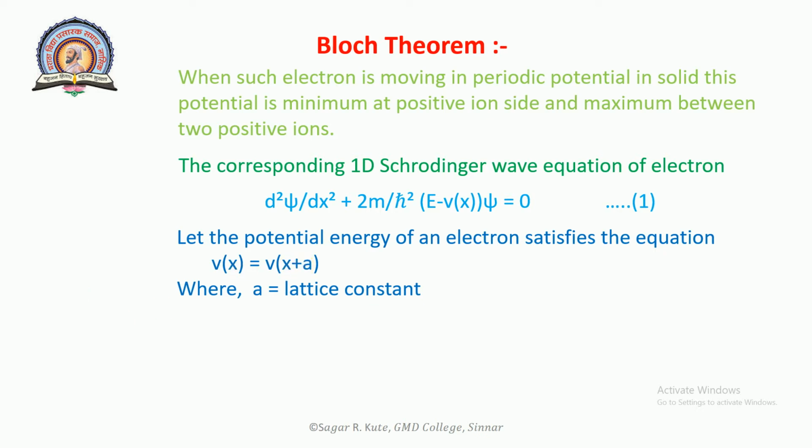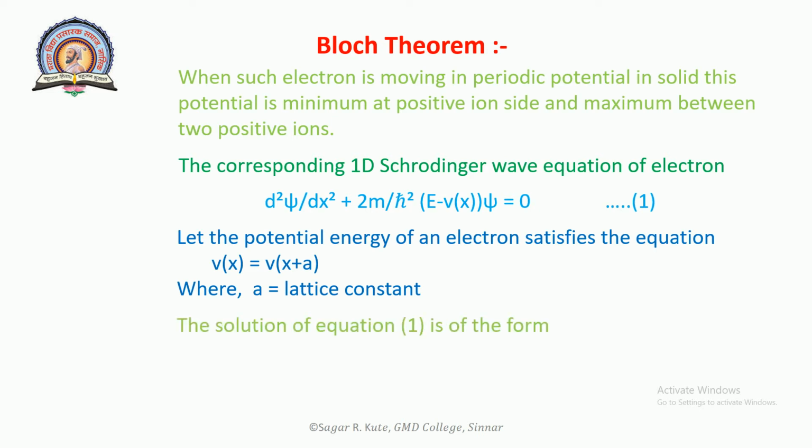Bloch theorem, in connection with the solution of equation 1, can be stated as: the solution of equation 1 is in the form of a plane wave modulated by the function u k of x, which has the periodicity of the lattice.